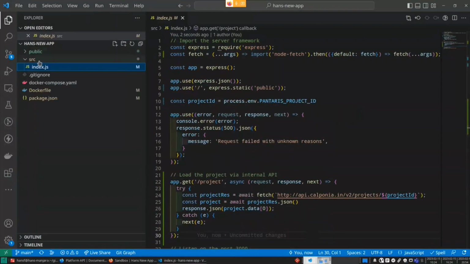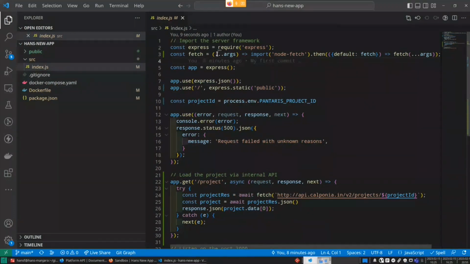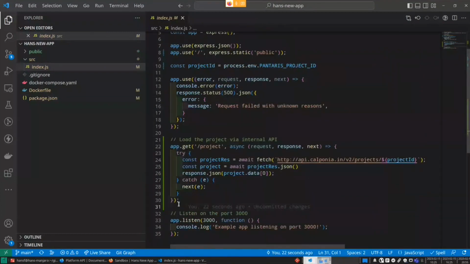All right. I extended the demo, so we go through it a little bit. In our index.js file, we import node-fetch, which will just give us an option to make HTTP requests. We added, as you can see, this line, which will load the project via the internal API. It's pretty simple. We added the /project route, and in between, we will call our api.kibuna.en, which is the internal route for accessing anything.